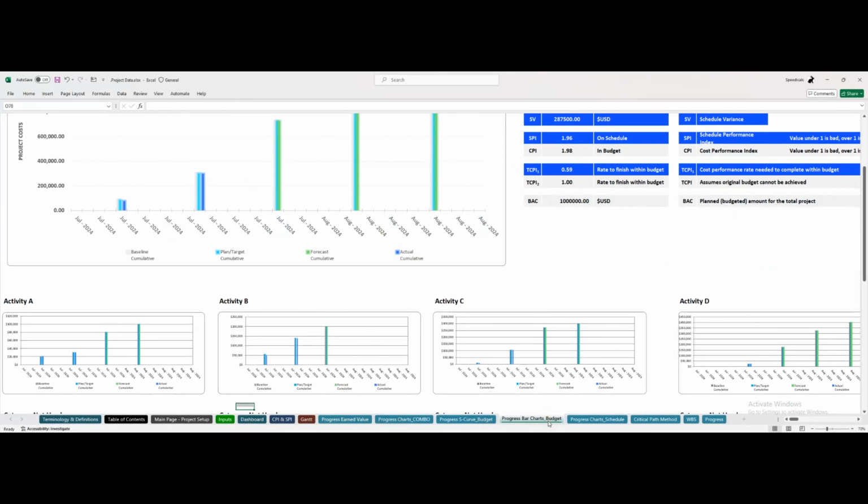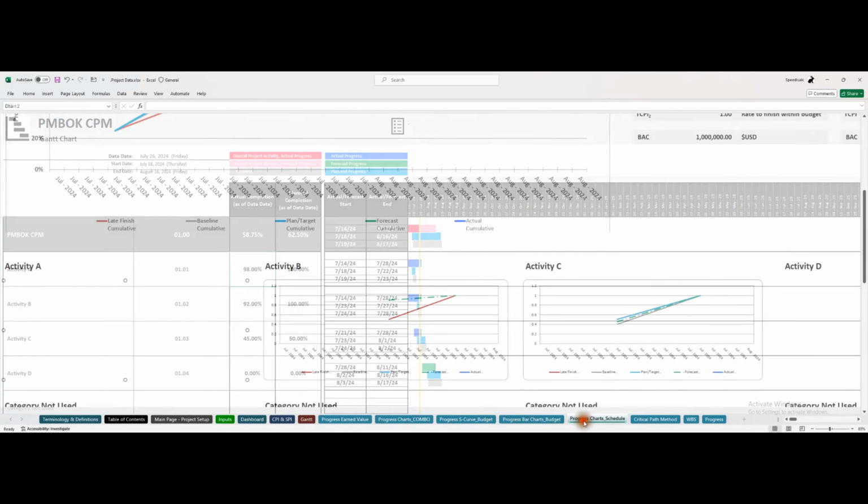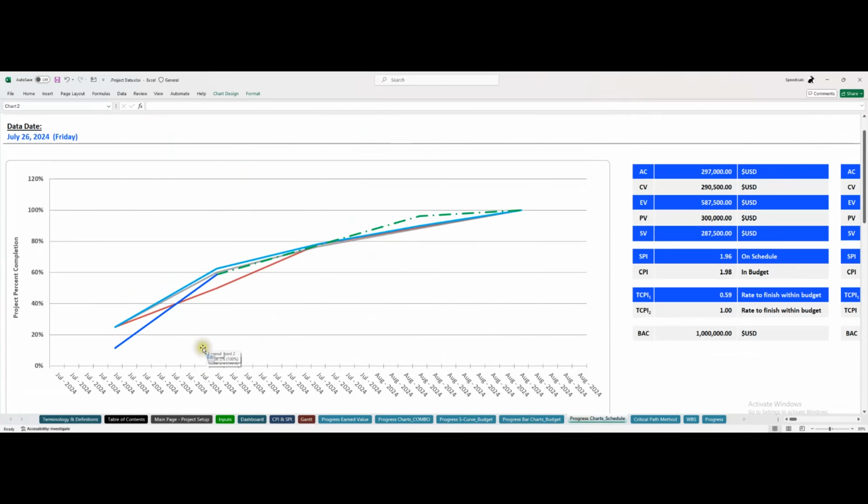to the next one. Let's see, these are the bar charts of the budget. I don't know if I mentioned it before, but there's an S-curve budget and there's a bar curve budget. The reason there's both is just so you have it. Some people like one over the other, but really the bar chart, so regarding, let's just go schedule. We said in the schedule, right, that in a Gantt chart you can't see the percent progress over time, where on a line chart or S-curve you can.